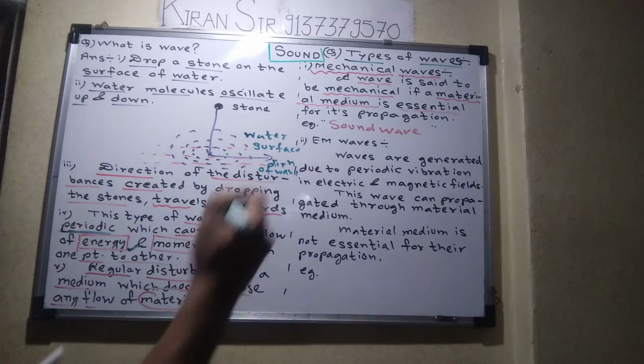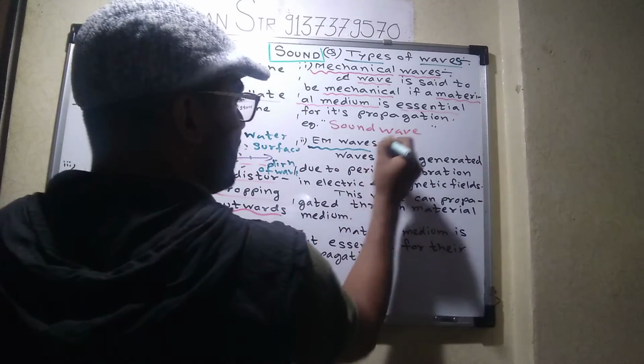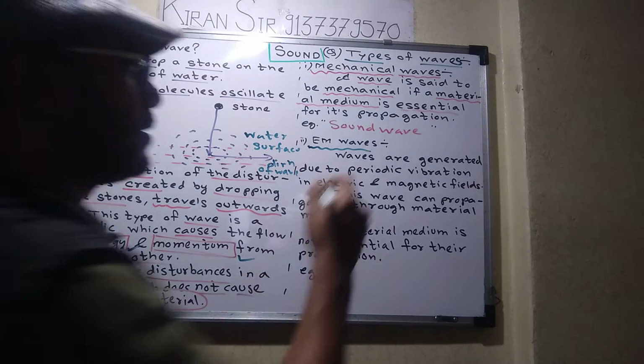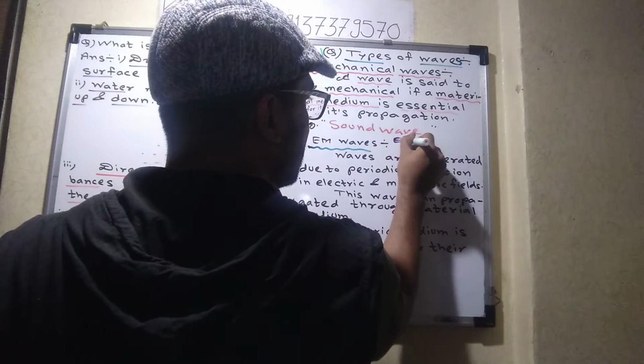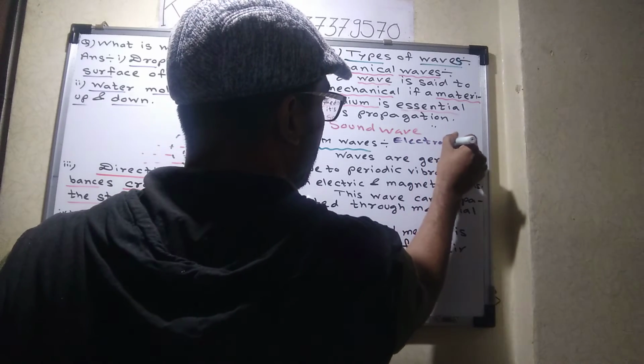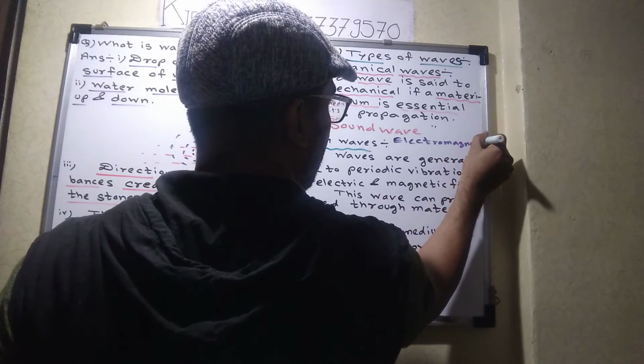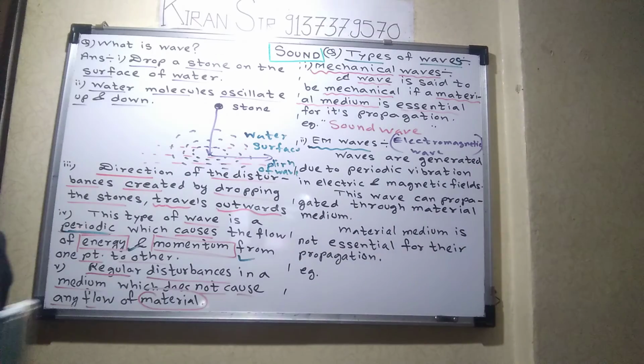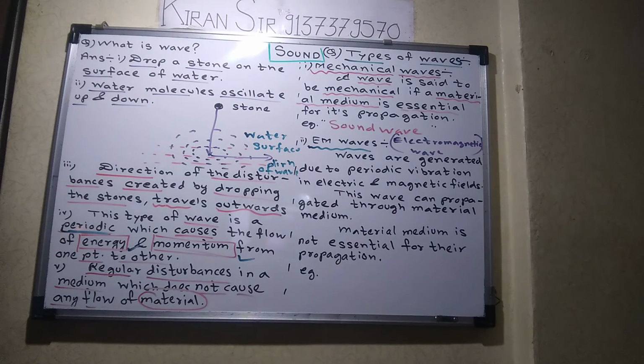Mechanical wave. Second type: EM wave. What is the full form of EM wave? It's an electromagnetic wave. The name itself says an electric and magnetic field.